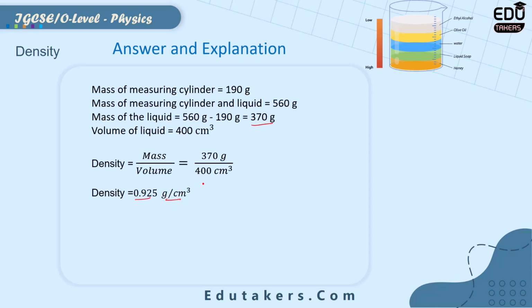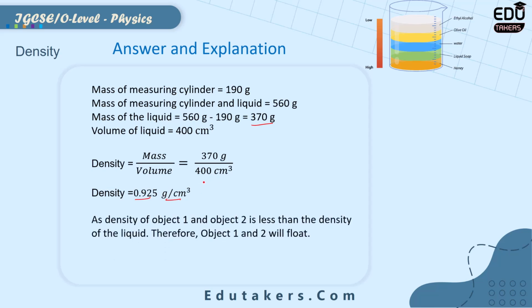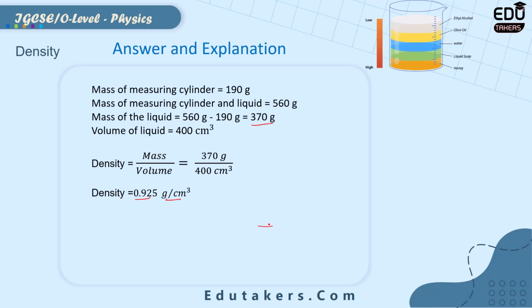After that you need to compare that density with the densities of the objects. So let's see here. As the density of objects 1 and 2 is less than the density of the liquid, and if the density of the object is smaller than the density of liquid, of course it will float. So let's go back.